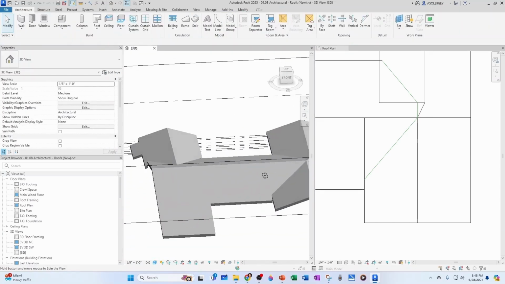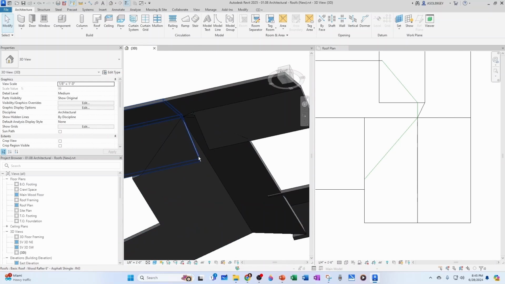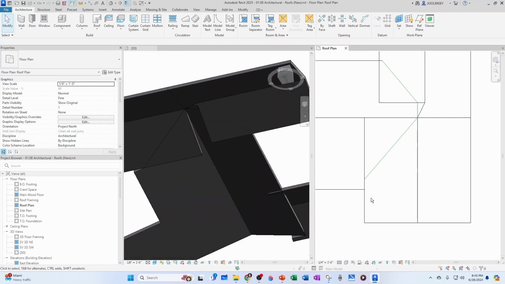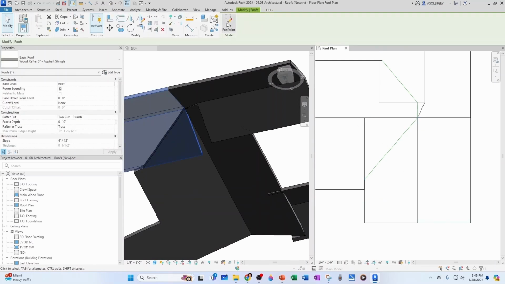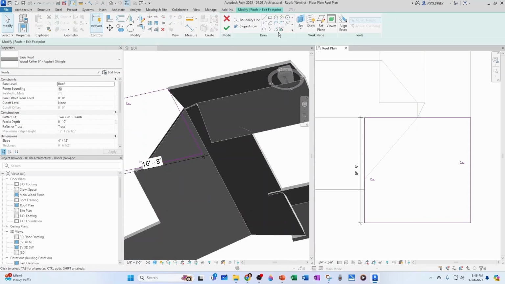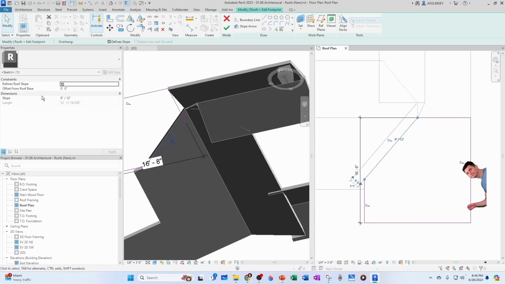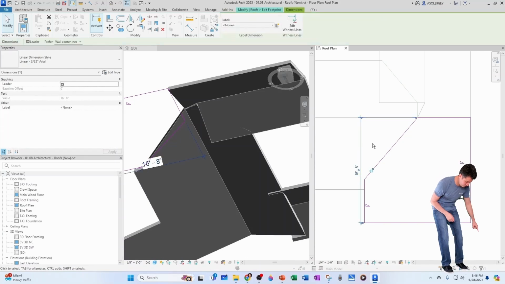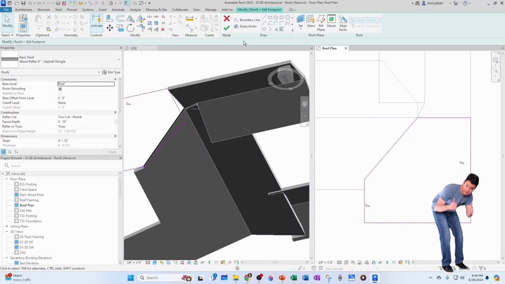That's pretty decent. Now we want to remove this part and this part. So we can come now to this roof, edit footprint. We can pick on this line, and we can trim from here to here, and from here to here. Click here, doesn't define slope. We can delete this dimension, click OK.